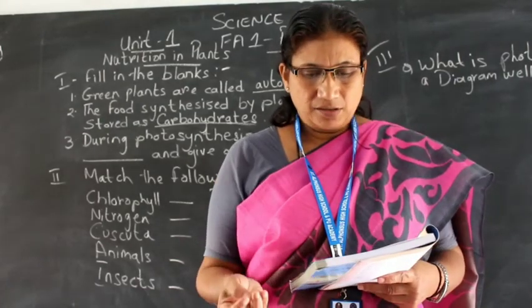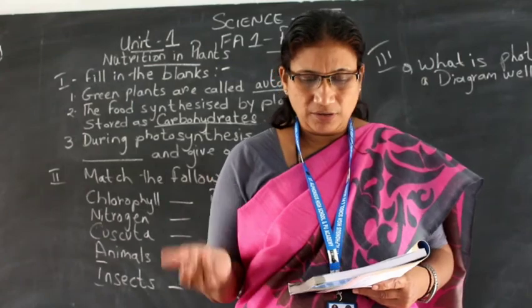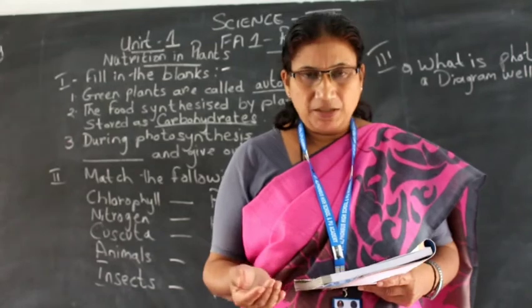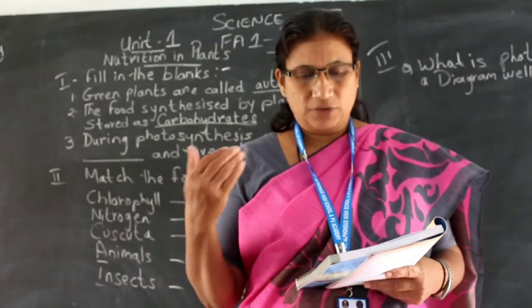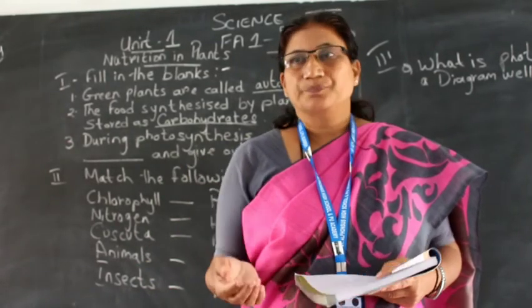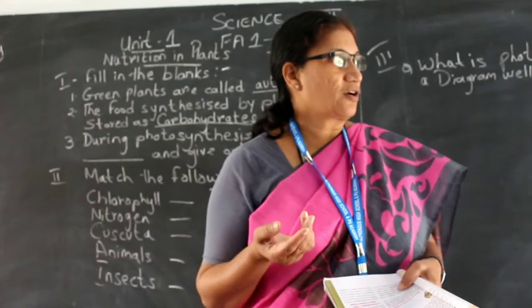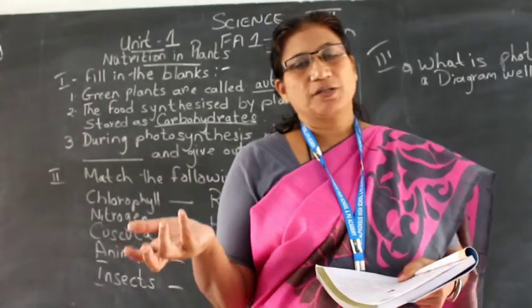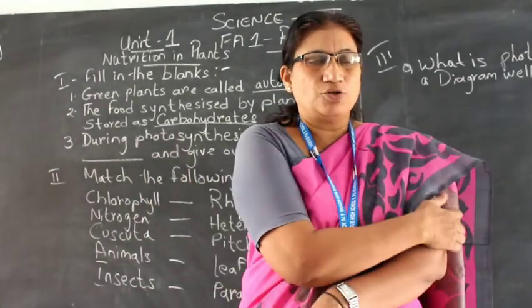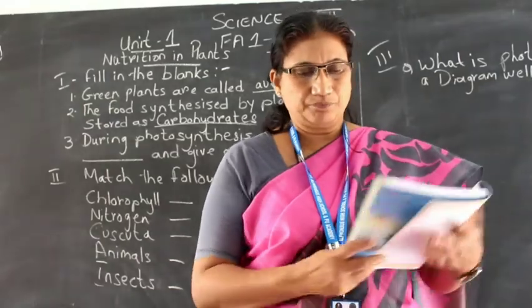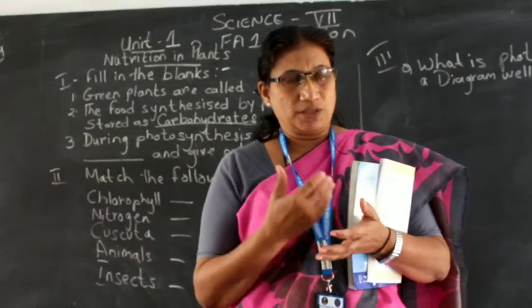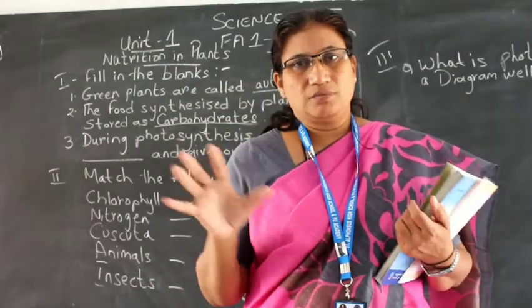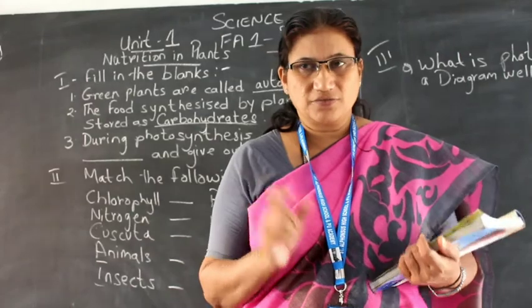And animals who depend on other organisms for their food, prepared by the plants, they are called heterotrophs. So we can say human beings are called heterotrophs because we depend on plants for our food. Plants are called autotrophs because they make their own food. So the main mode of nutrition in plants is that they make food from simple substances. The main topic in this lesson is photosynthesis.